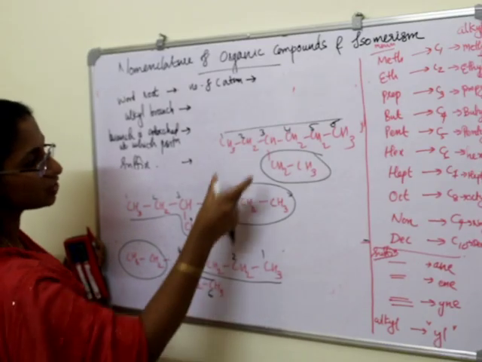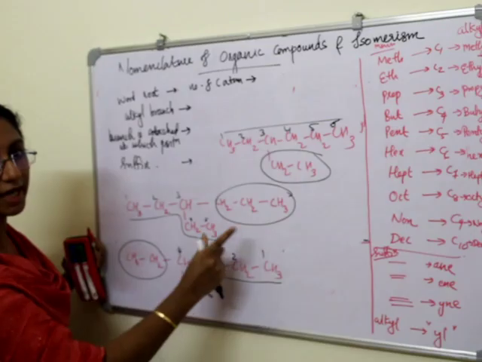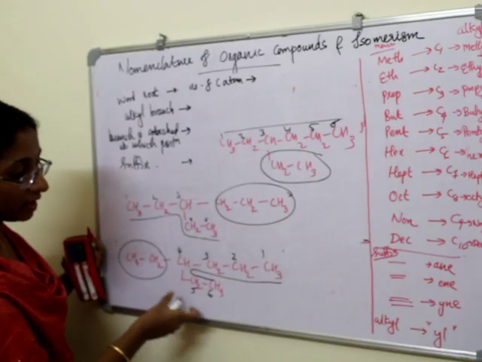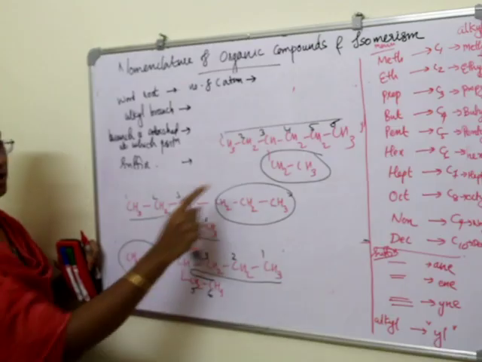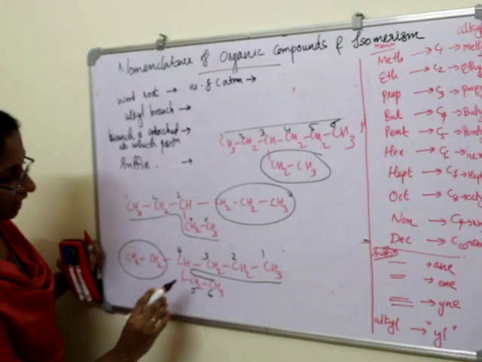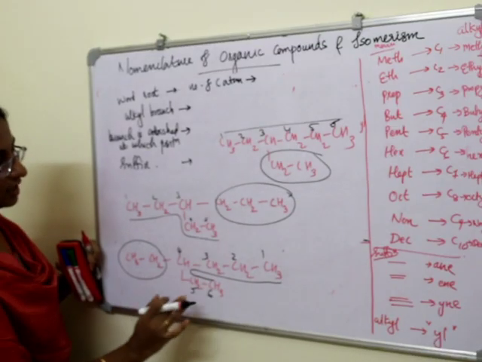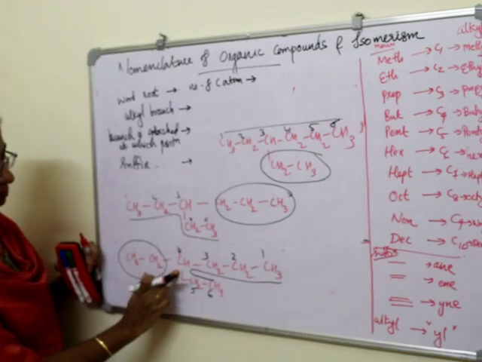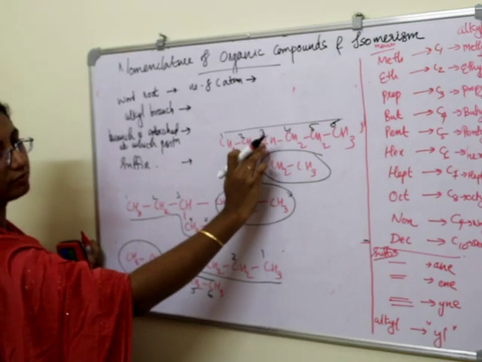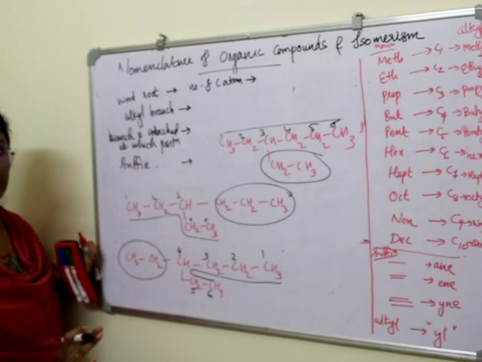So in these two cases we have 6 carbon atoms in the main chain, and branches will have 2 carbon atoms. When we are comparing these two cases, here we have the 4th carbon having the branch, here we have the 3rd carbon having the branch.